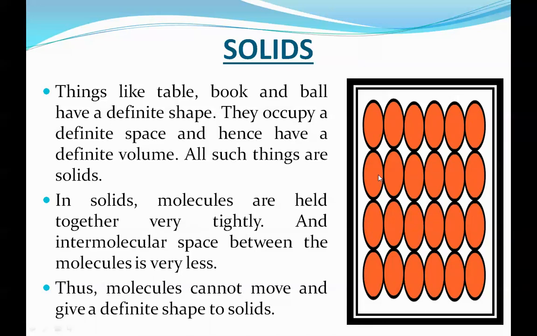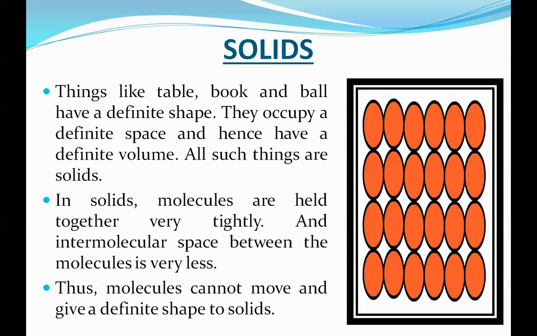Yes, children. So here intermolecular space means the gap between two molecules, very less, very less. That's why these molecules cannot move, because these molecules are arranged very tightly, close together.